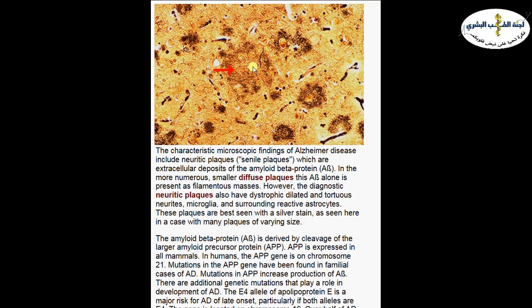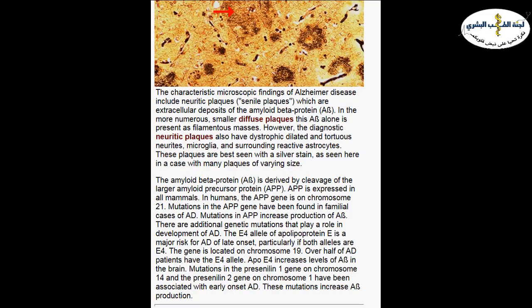They are composed not only of cells but also of additional deposition of amyloid inside these plaques. So the problem of Alzheimer is related to progressive deposition of amyloid beta inside the brain cortex and the hippocampus.